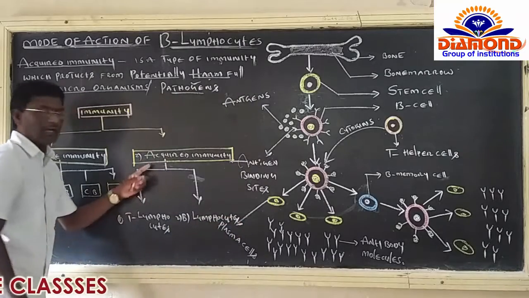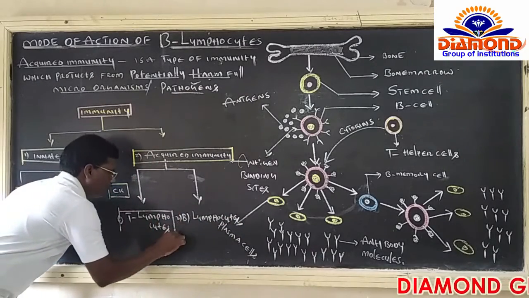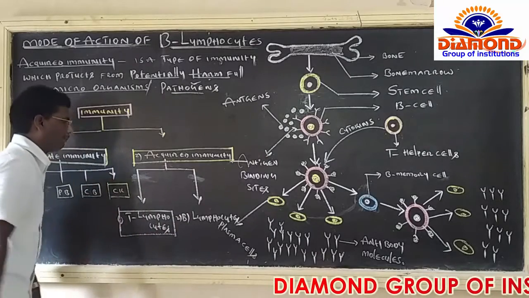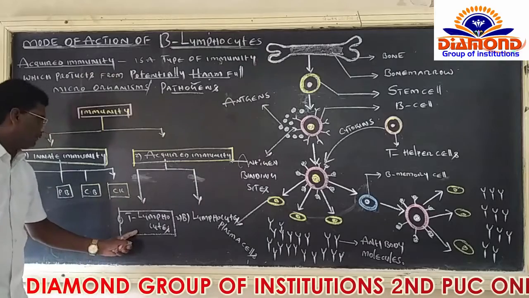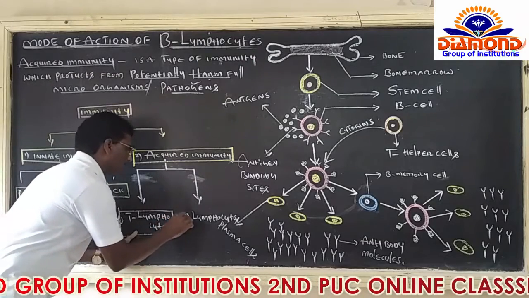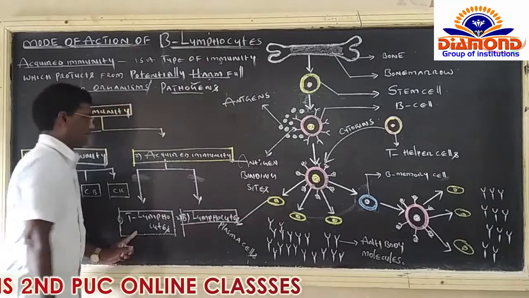In acquired immunity, two different types of cells play a vital, an important role. Number one is the T lymphocyte, the thymus lymphocyte. Number two is the B lymphocyte.